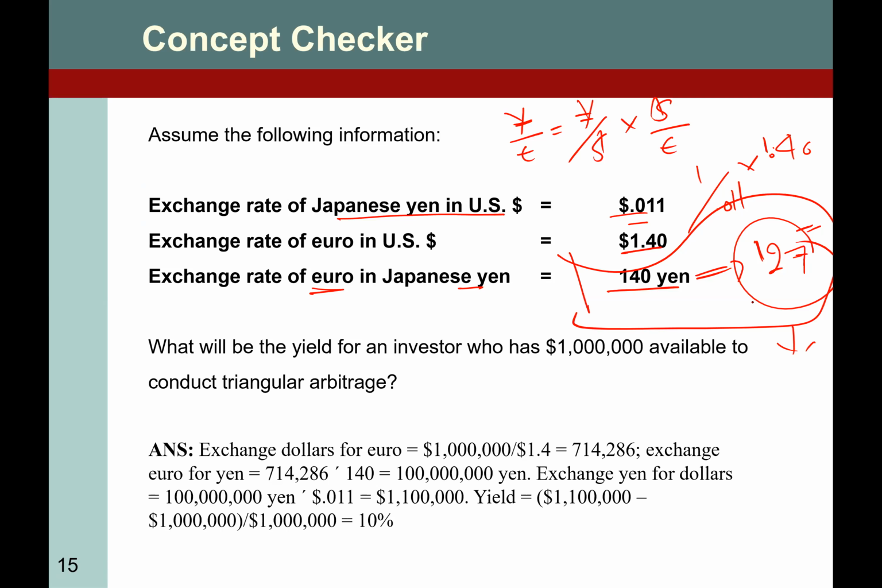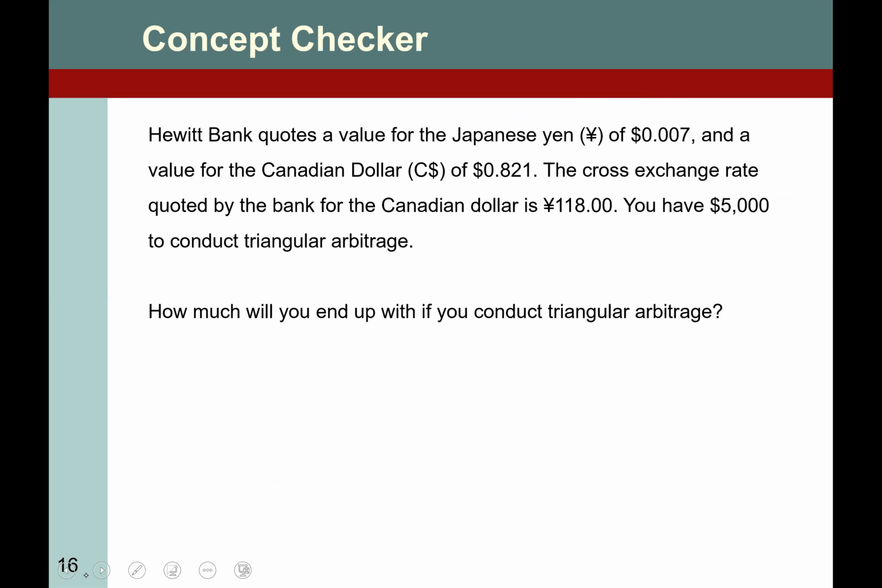Overvalued means we will exploit this opportunity by selling at this cross exchange rate. How can we sell at this cross exchange rate? We convert our dollars into euros and euros into yen, and then we sell our yen for dollars, right? So this is the logic behind that. Okay, now for this question, how do you find the answer? And what is the answer here?